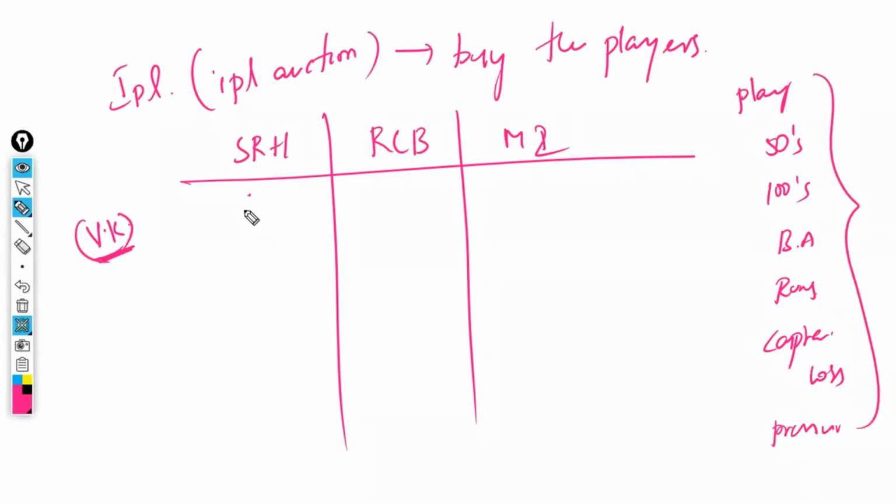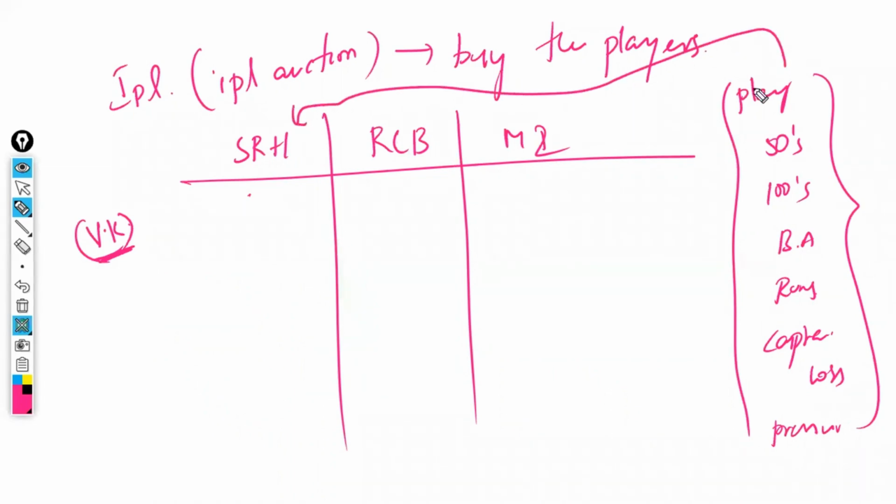For SRH the data will change, and for RCB the data will change? No, right? For everyone the data is the same. The number of matches played by Virat Kohli is the same. The data is not going to change. Centuries are not going to change, half centuries are not going to change, and the batting average is not going to change. The same data was given to SRH, to RCB, and to Mumbai Indians. The data is the same, the original data.